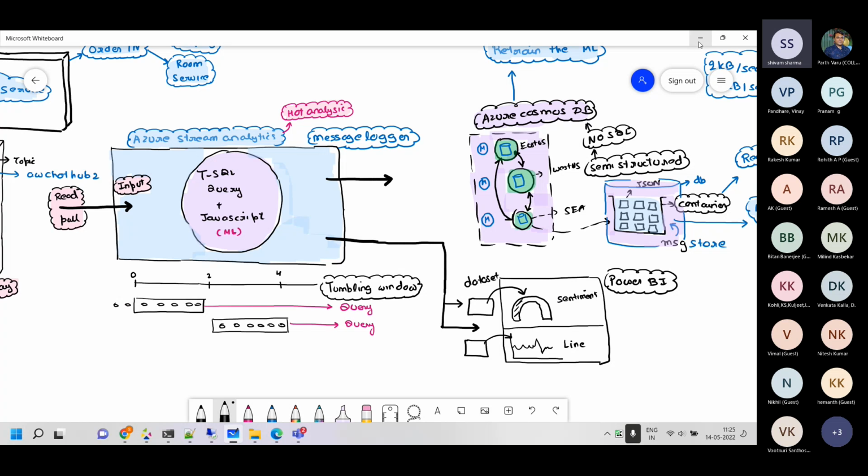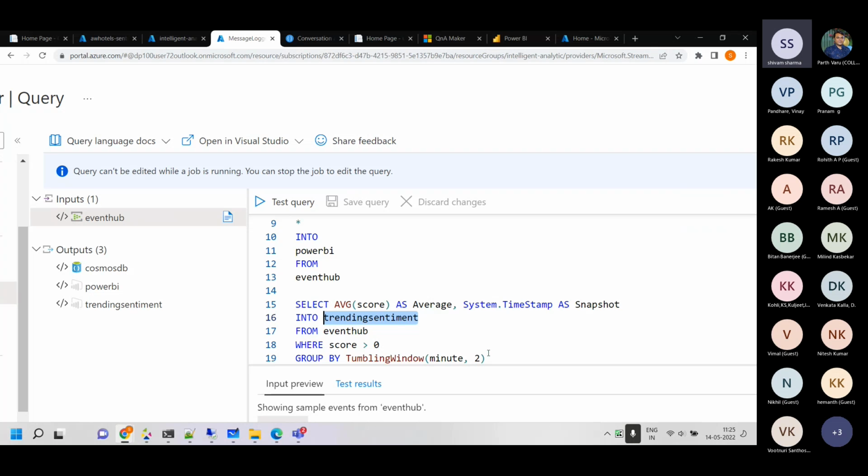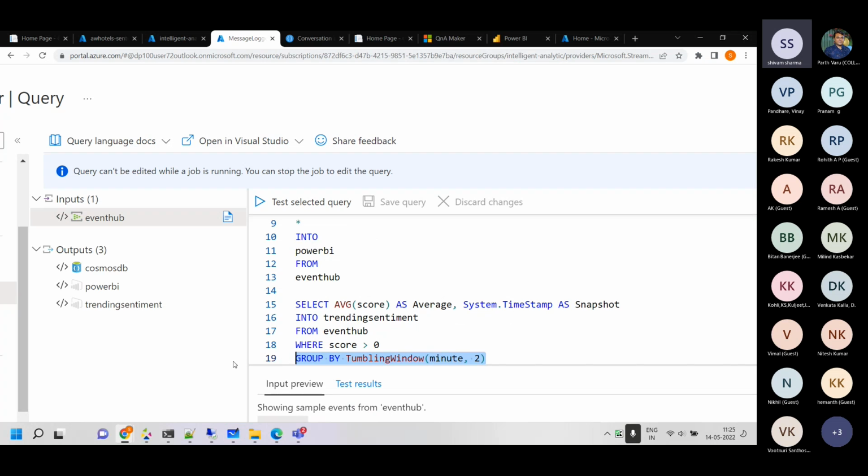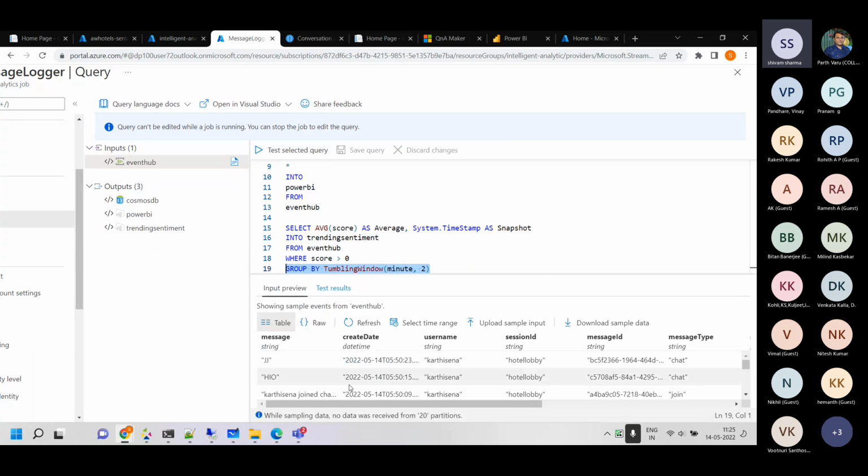We are using a tumbling window of 2 minutes, and the query executes on this window, and it will not overlap. It moves ahead in time, tumbling down the staircase. This query is running 24/7.